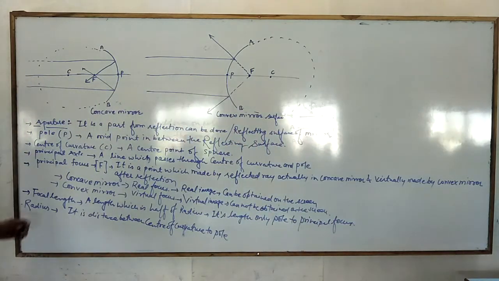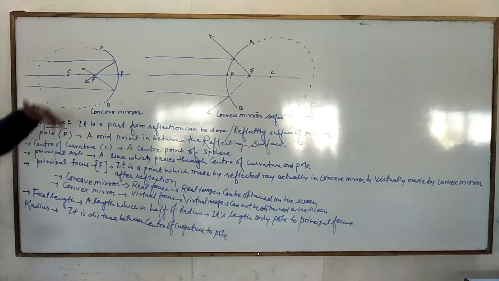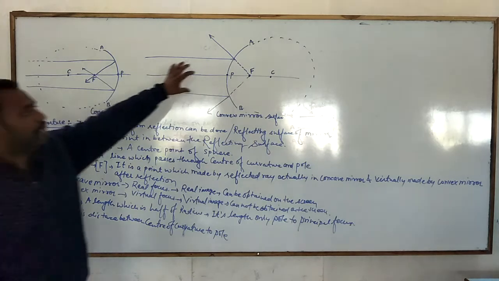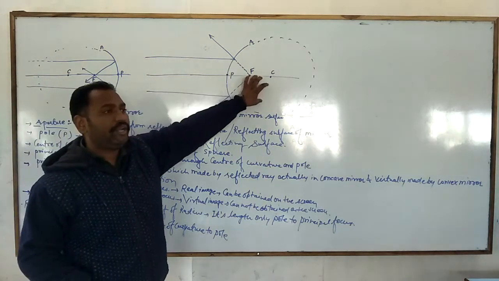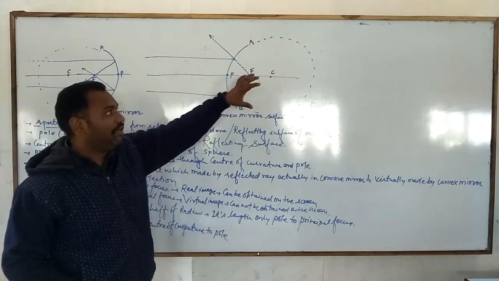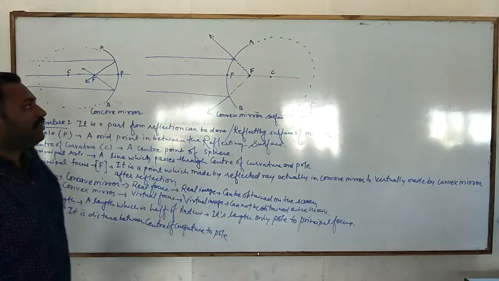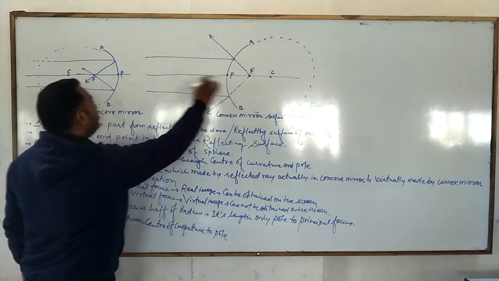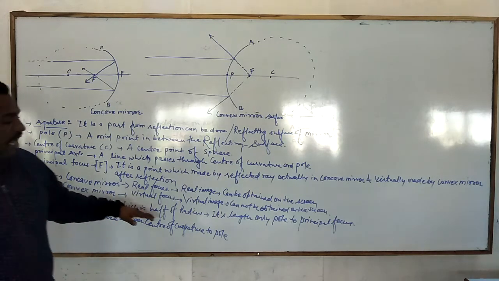So what is this focal length? Actually, focal length is the distance between the reflecting point and the point where the rays actually meet, or appear to meet. Look at this here: it appears to meet at a point, that is the virtual point inside the mirror, but we cannot see it and cannot get it on the screen. That's why one is actually meeting and the other appears to meet, hence real and virtual conditions. And focal length is a length which is half of the radius.